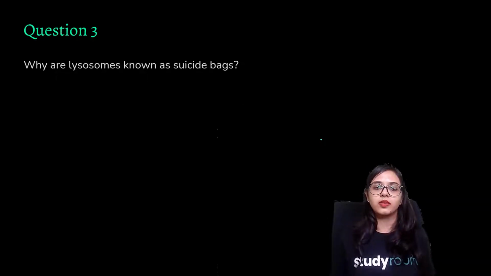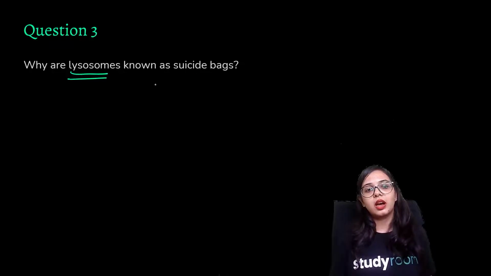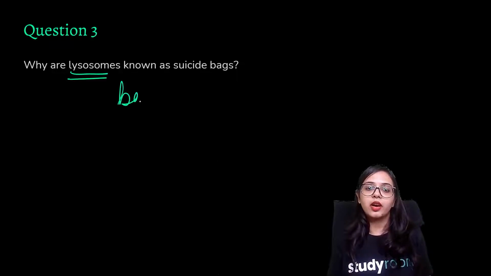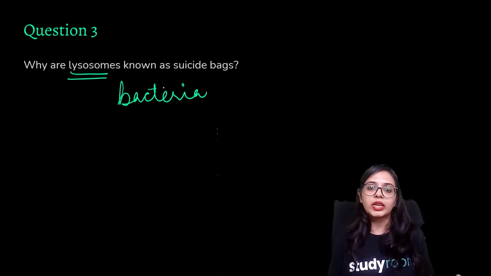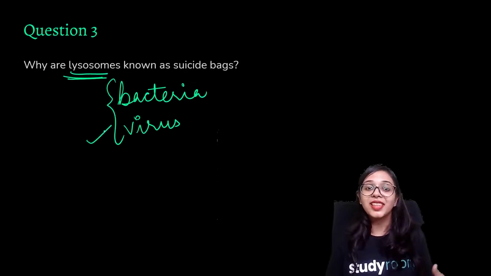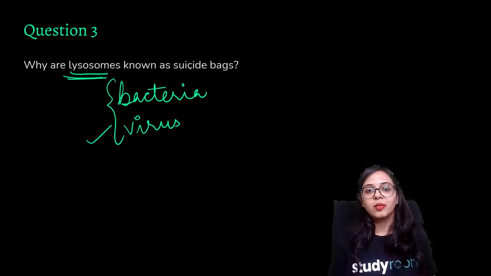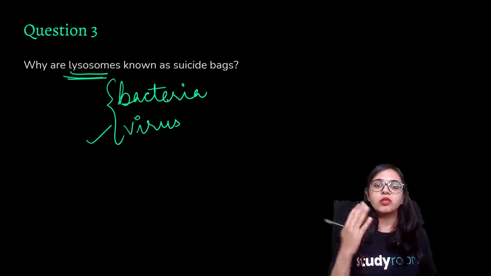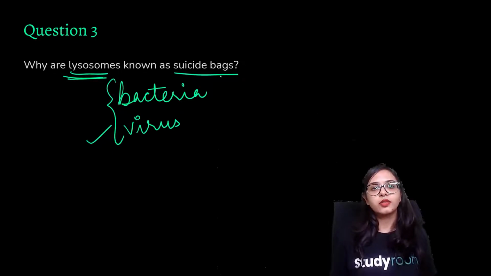Why are lysosomes known as suicide bags? If you may remember from one of the previous slides, lysosomes have the special ability of destroying any foreign particles such as bacteria, virus. So if bacteria or virus were to intrude the cell membrane and come inside of the cell and harm the cell components, what do lysosomes do? They secrete some secretions that can destroy bacteria and virus, but in the process they sacrifice themselves. So because they are killing the harmful foreign components, but they are also dying in the process, lysosomes are known as suicide bags.